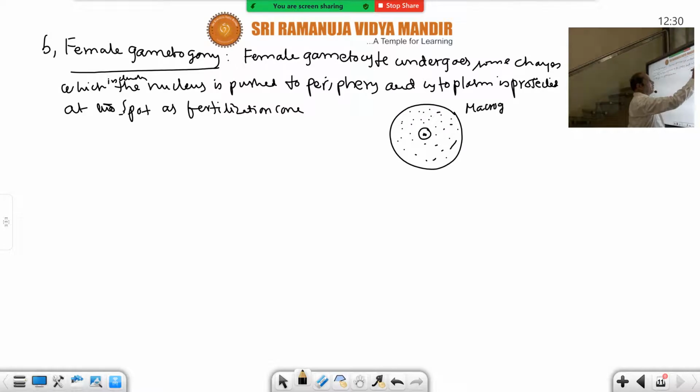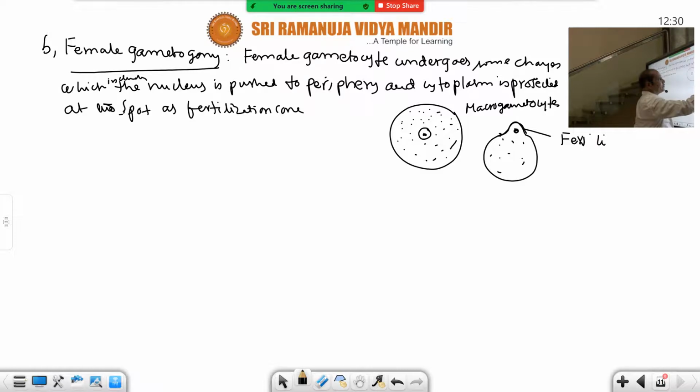So this macrogametocyte changes. Already I have mentioned 2 changes. First, the nucleus is pushed to one side, and at that area the cytoplasm is projected like this. This projection of cytoplasm is called the fertilization cone.